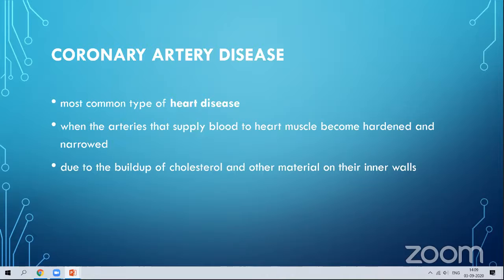Today we'll start with coronary artery diseases. This is one of the most common types of heart disease. When the arteries that supply blood to the heart become hardened and narrowed, or narrowed for some other reasons, it results in a reduced supply of blood to the various systems of our body.